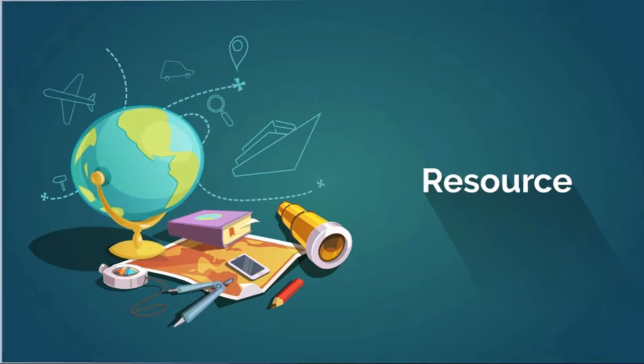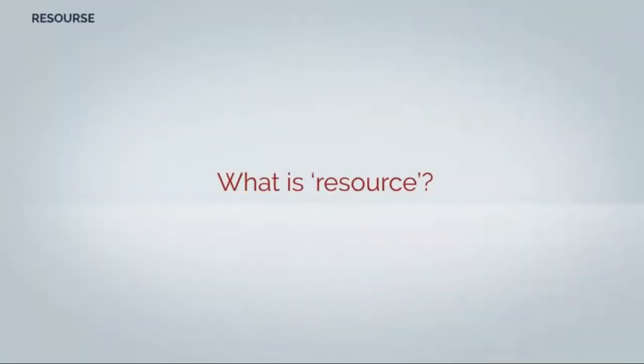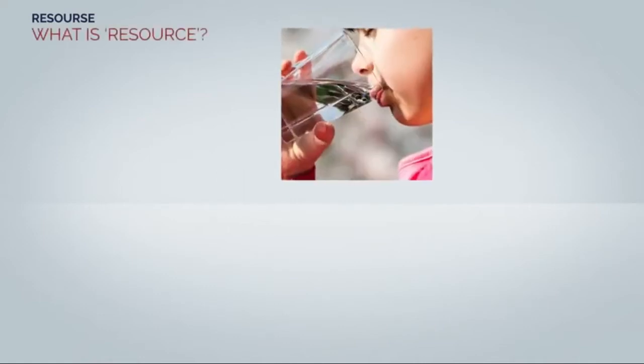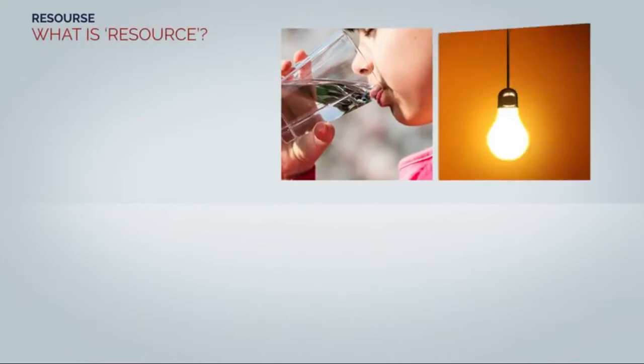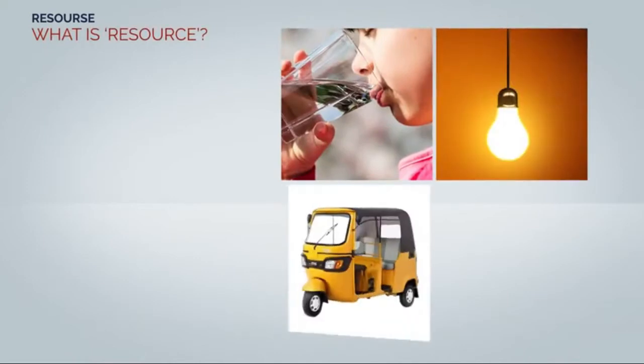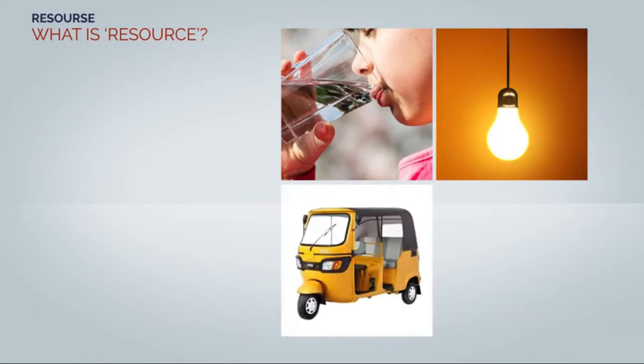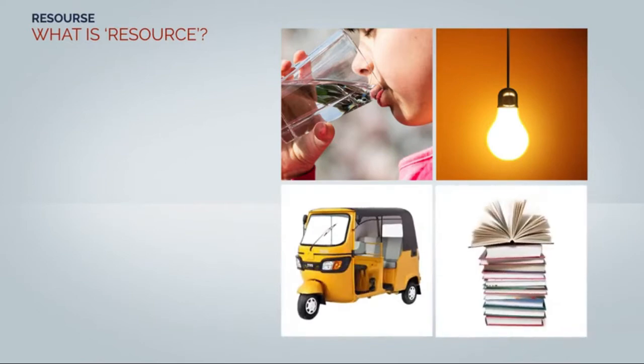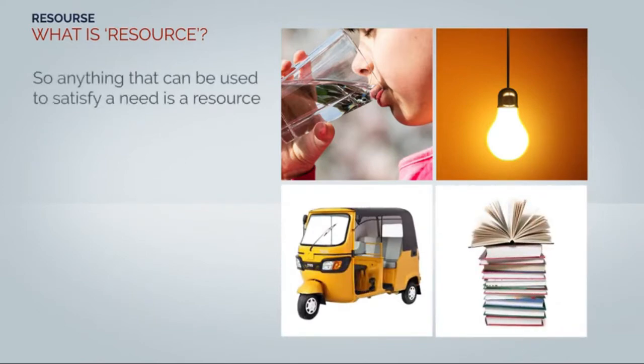Before we begin the chapter, let us understand what is a resource. Look around you and observe. You will be able to identify many types of resources. The water you drink when you are thirsty, the electricity you use in your house, the rickshaw you use to get home from school, the textbook you use to study are all resources. So anything that can be used to satisfy a need is a resource.